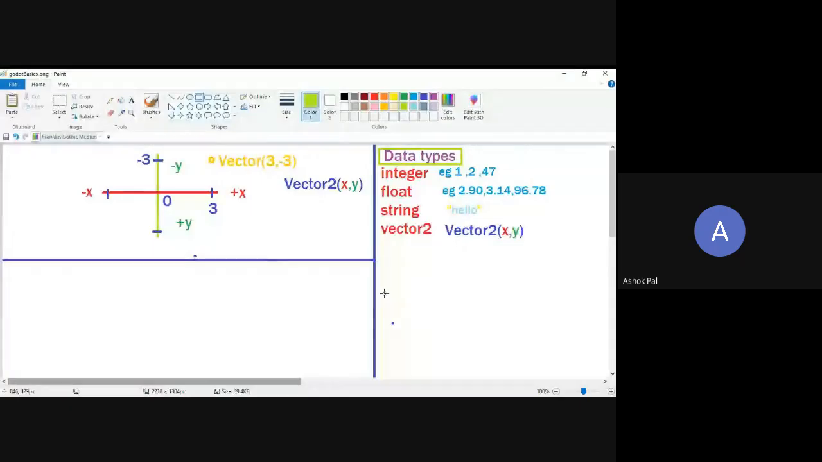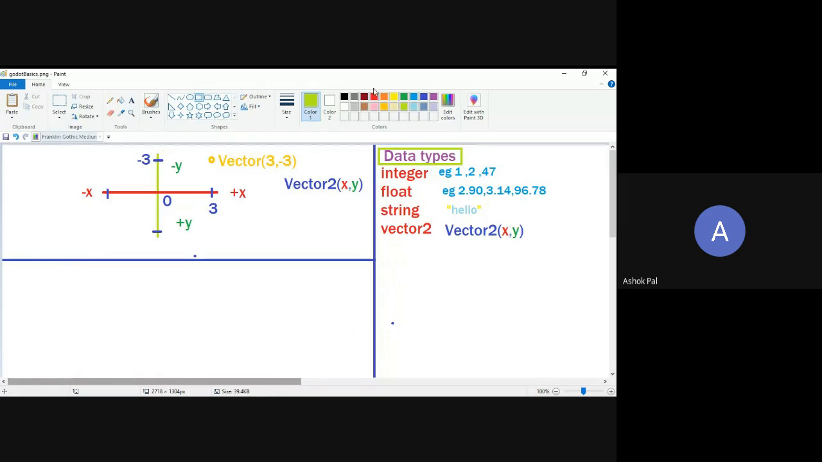Share. Is the Paint available? Is the Paint screen visible to you? Okay.